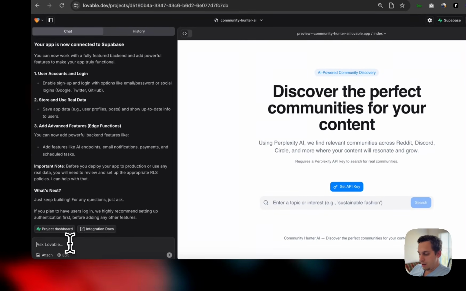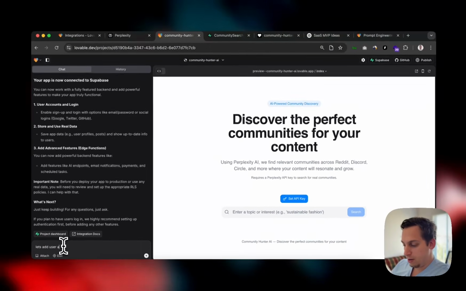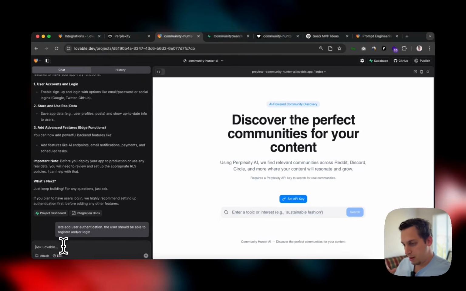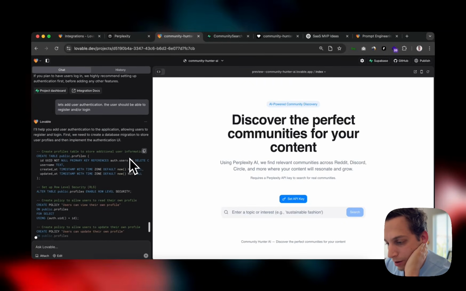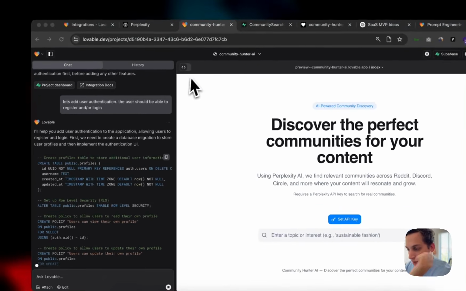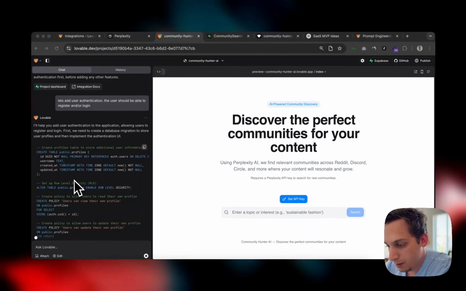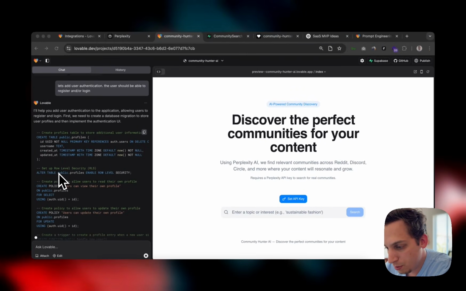So let's go ahead and add user authentication. The user should be able to register and or log in. That would be the first step for this user authentication. Lovable does create some things here. Create profiles table to store. We have some different things here. Set up role level, create policy to allow users to read their own profile.